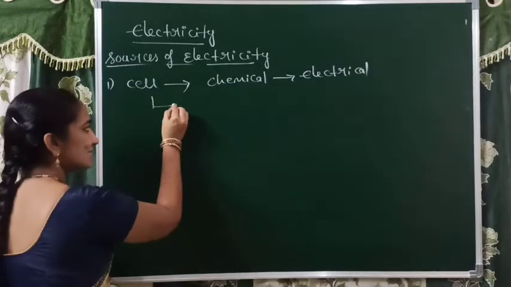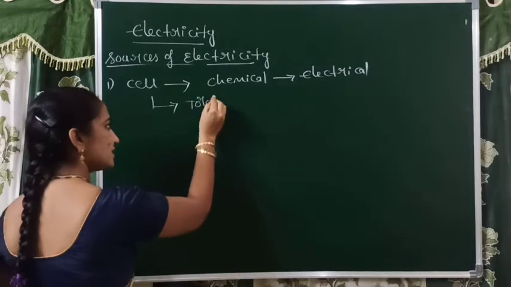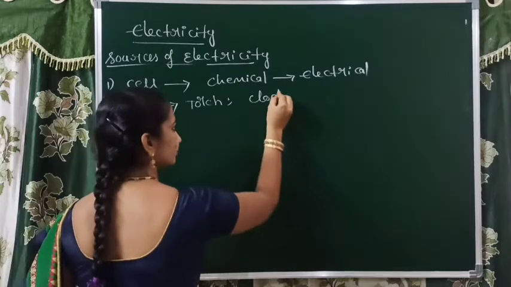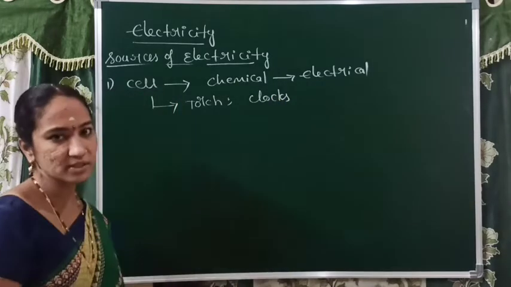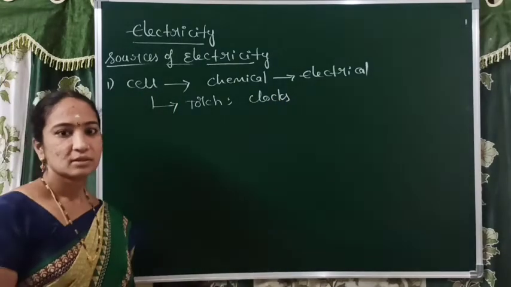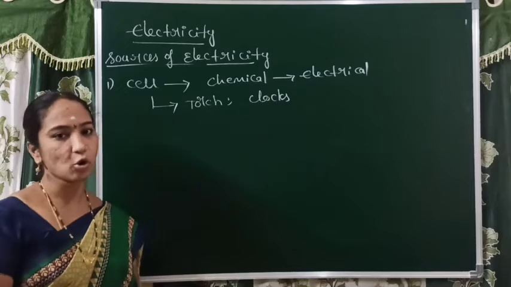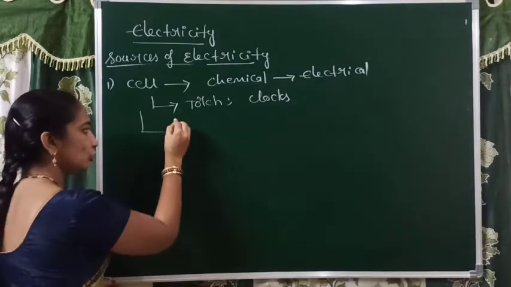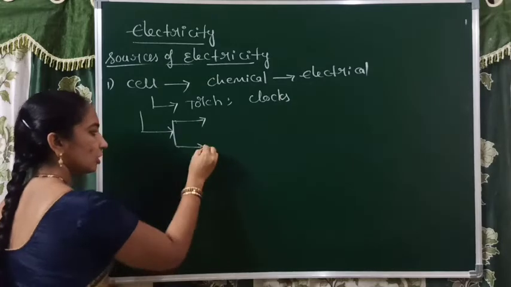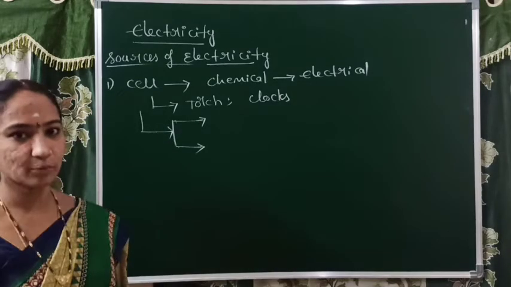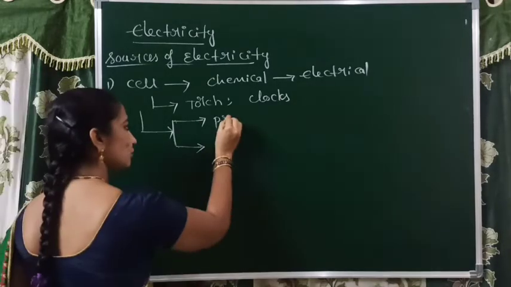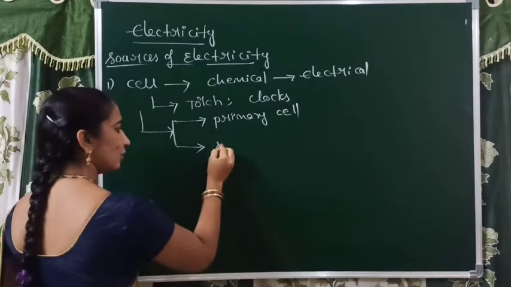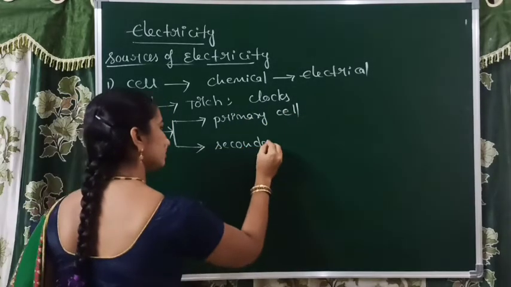These cells are used in torch lights, clocks, TV remotes, watches, and some types of toys. We use all these cells. Cells are mainly classified into two types. Nowadays two types of cells are available to us. What are they? The first one is the primary cell, and the second one is the secondary cell.